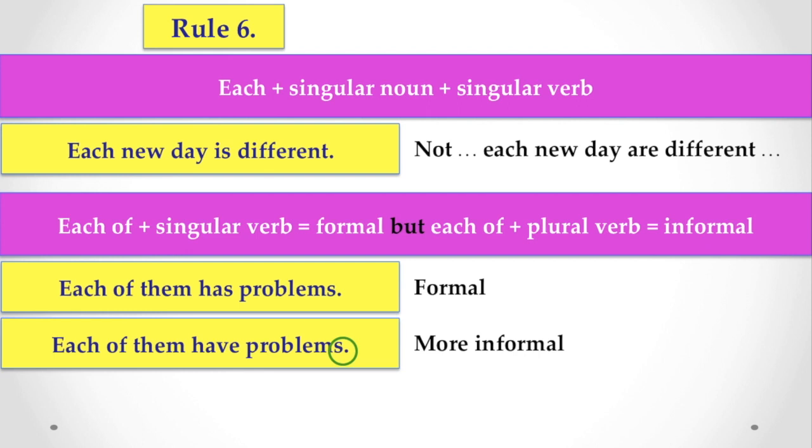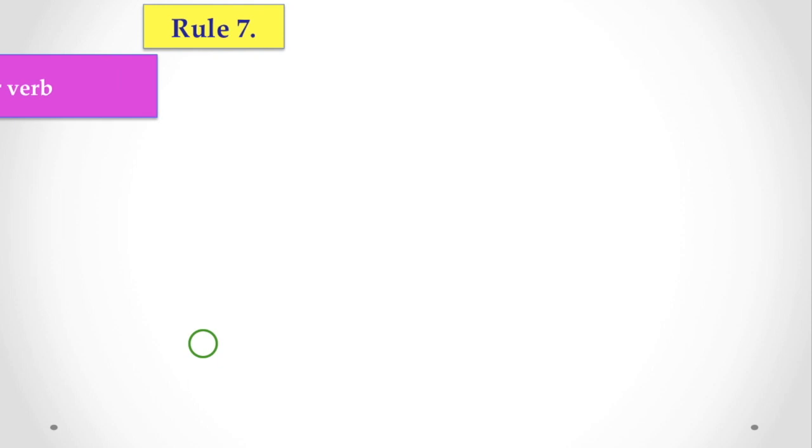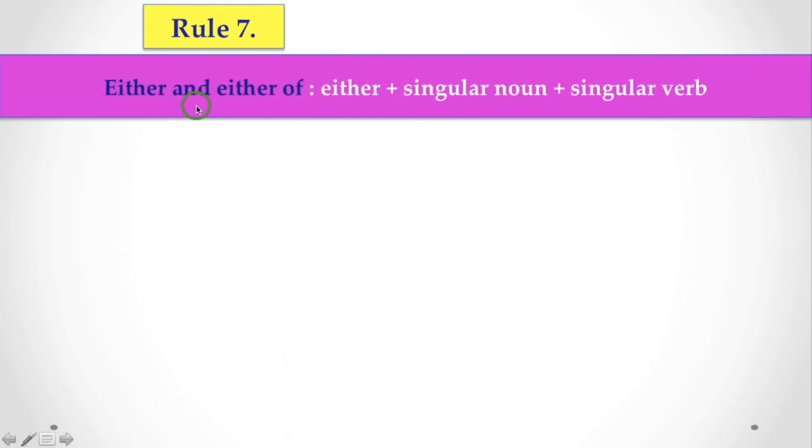What is formal and informal? When we are talking about formal writing, we are considering the writing that we are doing for any office purpose or any formal purpose. So when we are talking about formal writing, or formally, we have to use a singular verb with each of them. But if you consider it is an informal situation or a colloquial situation, you have to use have instead of has. Now rule 7. Either and either of.